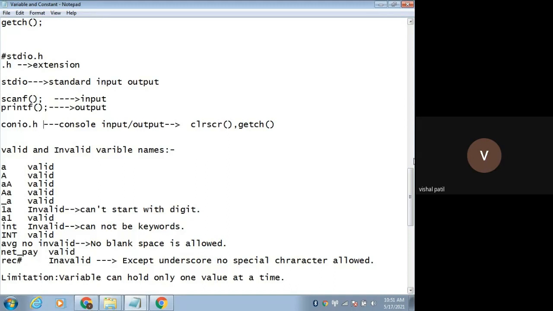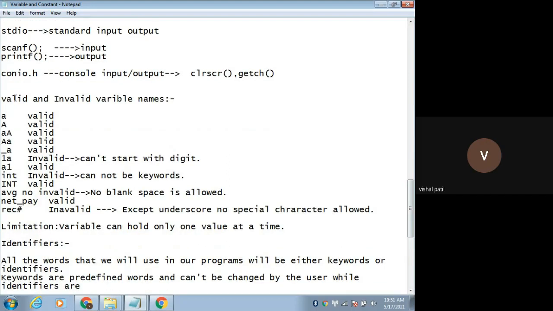Remember, I have told you that there are some rules for declaration of a variable. Okay, this is a valid variable. You can give a small case variable name. You can give uppercase, this is also valid. Start with small case and then uppercase, this is also valid, because there are some rules for declaring variables. Start with uppercase and then small case, yes, it is also valid. Start with underscore and then a, this is also valid. But you cannot start with a digit. Remember, this is invalid because it can't start with a digit. A1 is valid because we are not starting with the digit, just ending with the digit. This one is valid, but this is invalid.